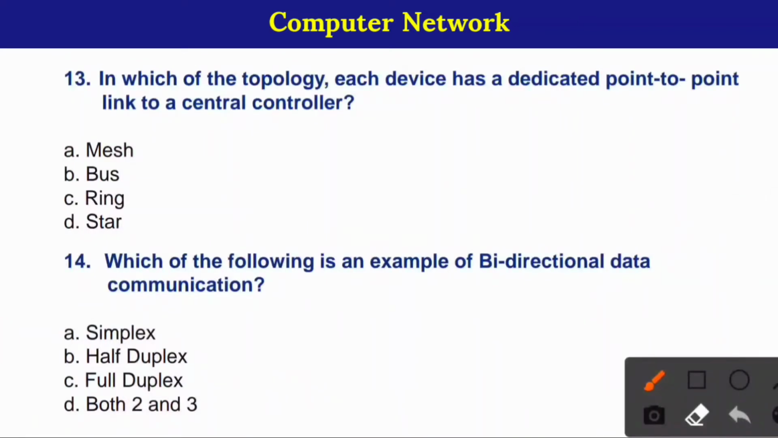13. In which of the following topology each device has a dedicated point-to-point link to a central controller? Here, correct option is option number D. Star. 14. Which of the following is an example of bidirectional data communication? Here, correct option is option number D. Both 2 and 3, means half duplex and full duplex.